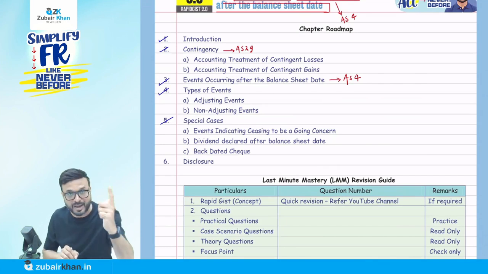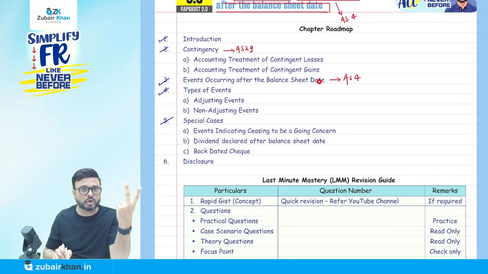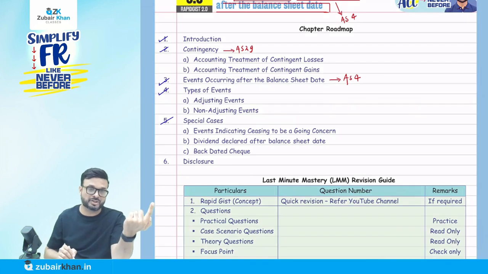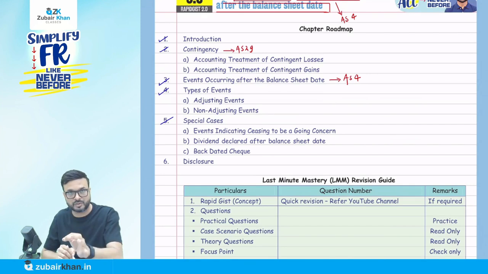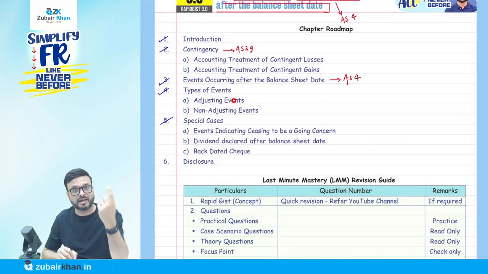That example, the MacBook. Okay, now an event occurring after the balance sheet date means any event that happens after the balance sheet date but before the approval. There are two types of events, adjusting and non-adjusting. Adjusting event means the condition existed on the balance sheet date. Example, the trade receivable. I knew that on the balance sheet date his financial position was not good, which is confirmed by the bankruptcy information. Okay, so adjusting, we have to account for it.